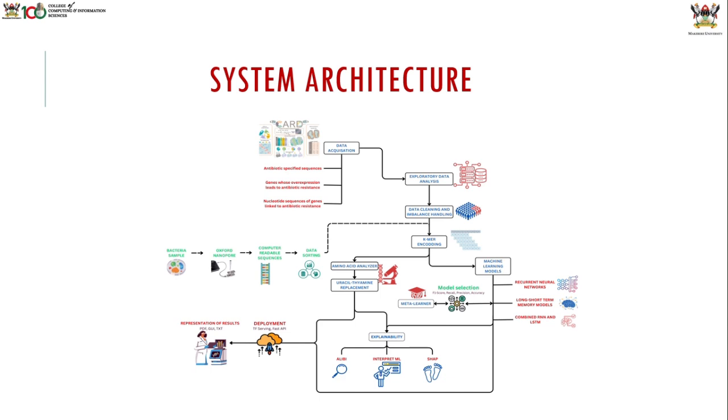Our data was acquired from the CARD database. CARD is the Comprehensive Antibiotic Resistance Database. It is an open database that provides genomic data concerning resistance. It has a lot of data, but we were mainly interested in the antibiotic-specific sequences, genes whose overexpression led to antibiotic resistance, and nucleotide sequences of genes linked with antibiotic resistance.